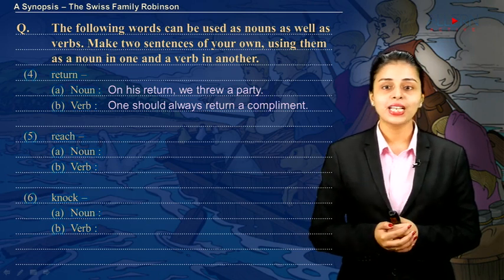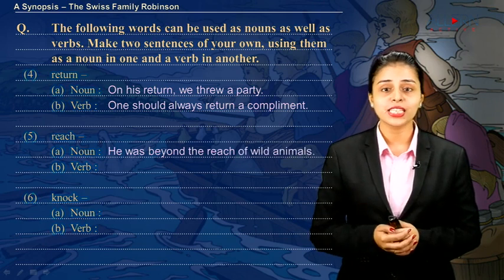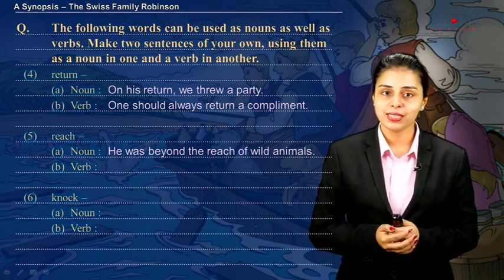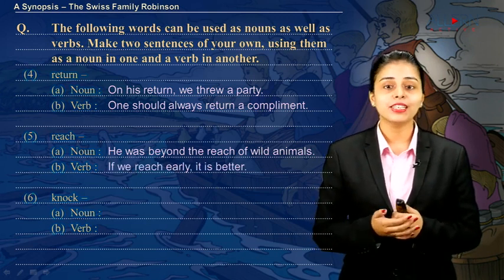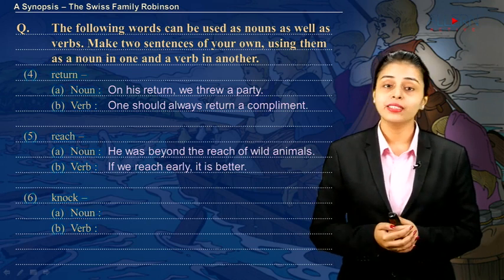The next one, reach. Reach as a noun, we can include a sentence, we can say that he was beyond the reach of wild animals. The next one, if we have to use it like a verb, we'll say that if we reach early, it is better, or we need to reach on time.